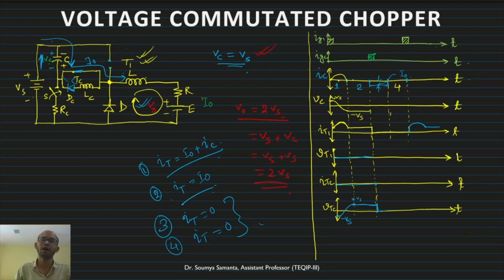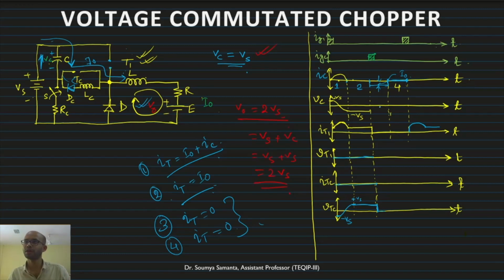The moment this is turned off, because this is mode 4. In mode 4, what will happen? This one will be turned off when this polarity is completely changed to this. This will be the polarity, this one will be reverse biased, and this will be turned off completely. So therefore IC will be 0 here, and correspondingly, what will the VC be?